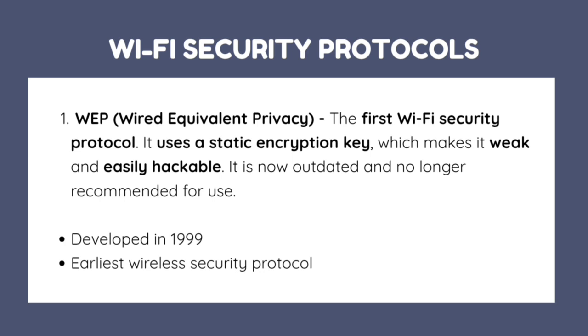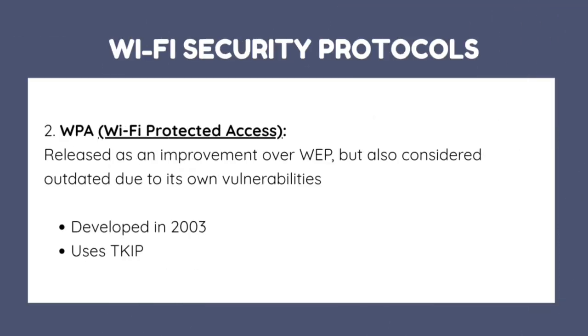First is WEP, or Wired Equivalent Privacy. The first Wi-Fi security protocol, it uses a static encryption key which makes it weak and easily hackable. It is now outdated and no longer recommended for use. WEP was developed in 1999 as an early wireless security protocol. Next is WPA, or Wi-Fi Protected Access, an improvement over WEP but also considered outdated due to its own vulnerabilities. WPA was developed in 2003 and uses TKIP.